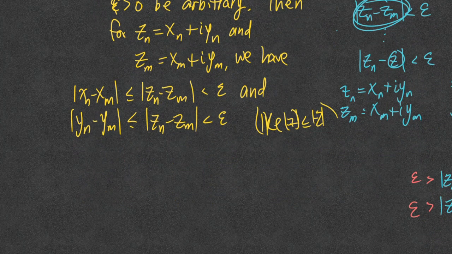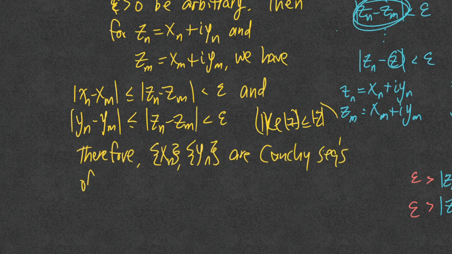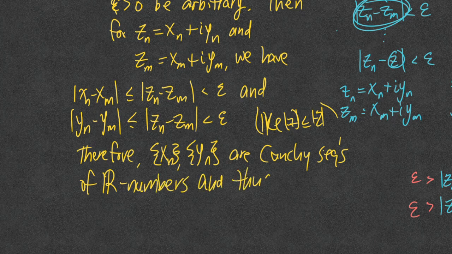And so from here, as a result, we have that x sub n and y sub n are Cauchy sequences of real numbers, and thus x sub n and y sub n are convergent. So we'll go ahead and say that x sub n converges to x, and y sub n converges to y.